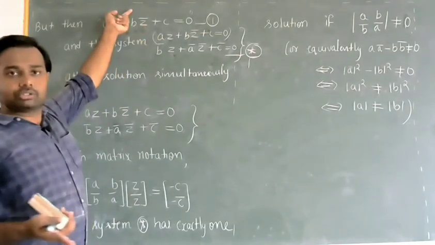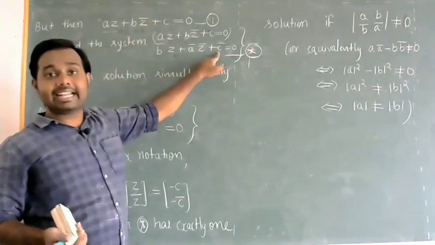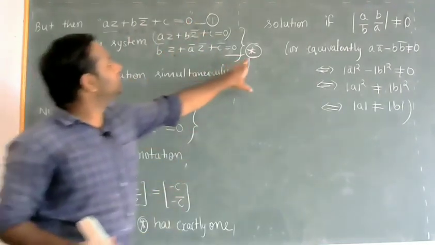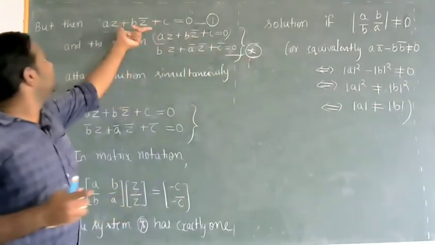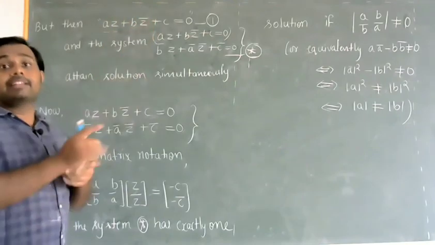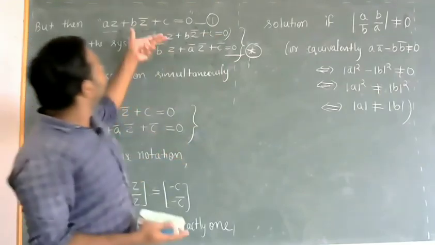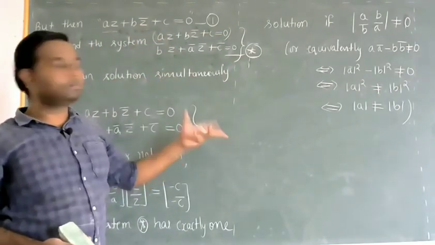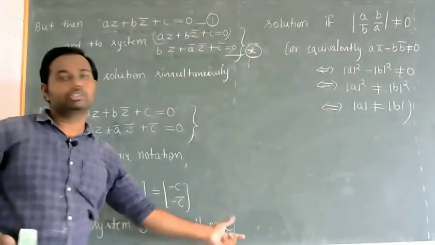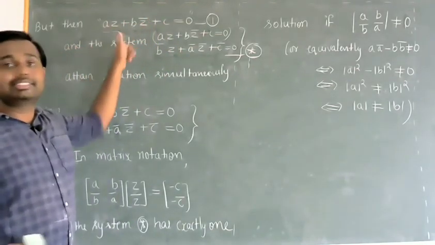If it has more than one solution, then that solution will also be a solution for the second equation, so it will be a solution for the system. So whenever the system has exactly one solution, the equation should also have only one solution. If it has more than one, that extra one will be a solution for this equation also. So for these two equations, there is a common solution, meaning the system will have a solution, which is a contradiction to the fact that it has exactly one solution. So a unique solution for the system implies a unique solution for this equation.